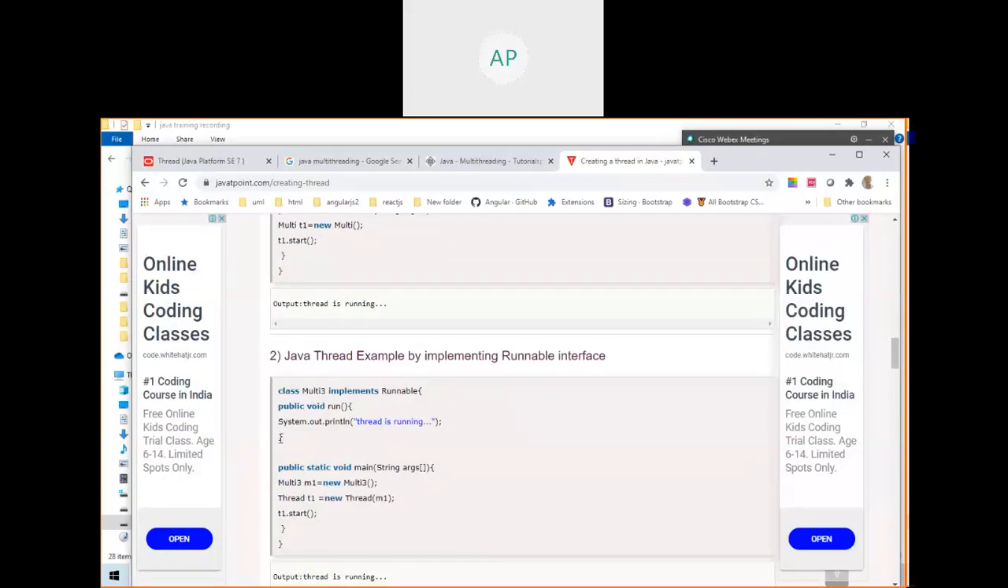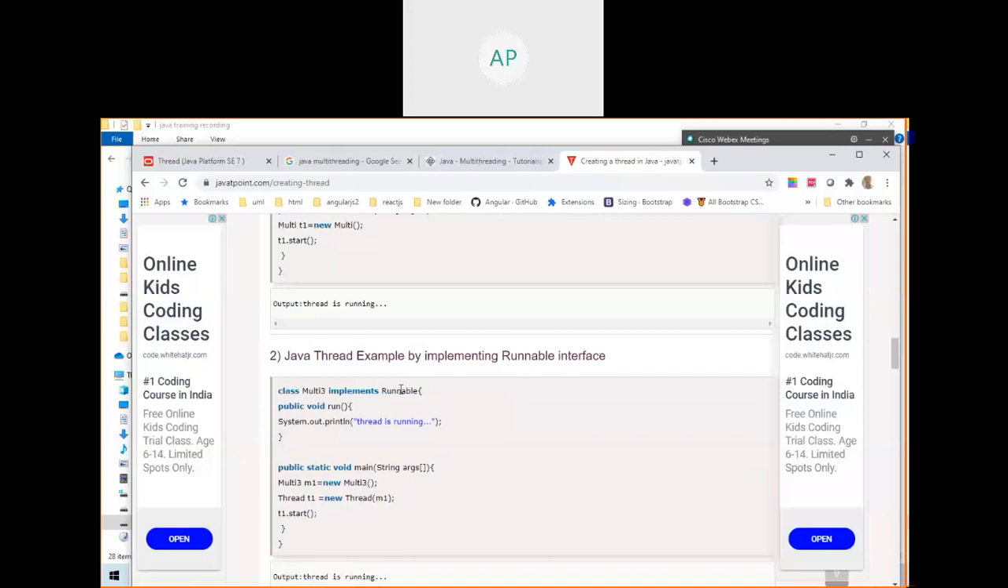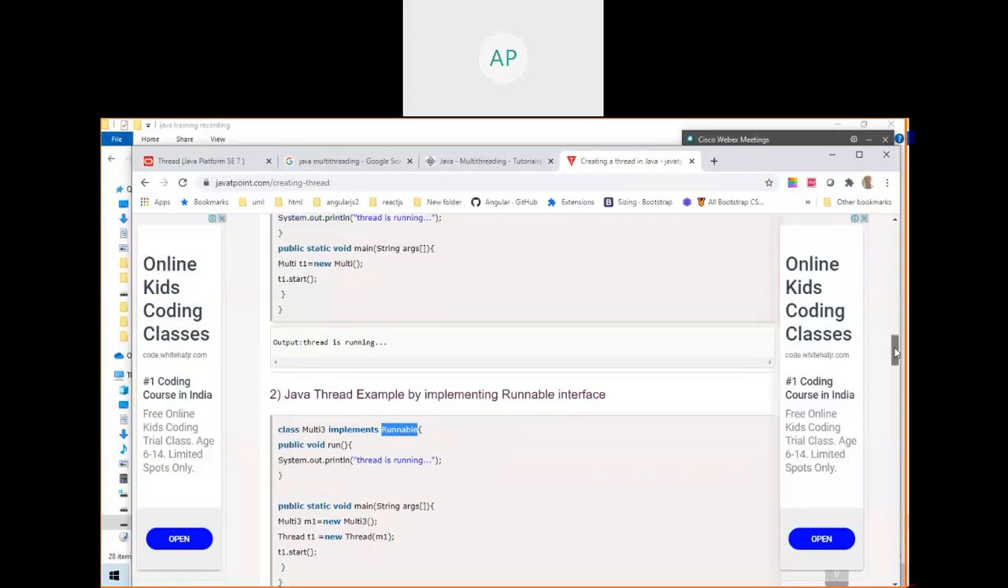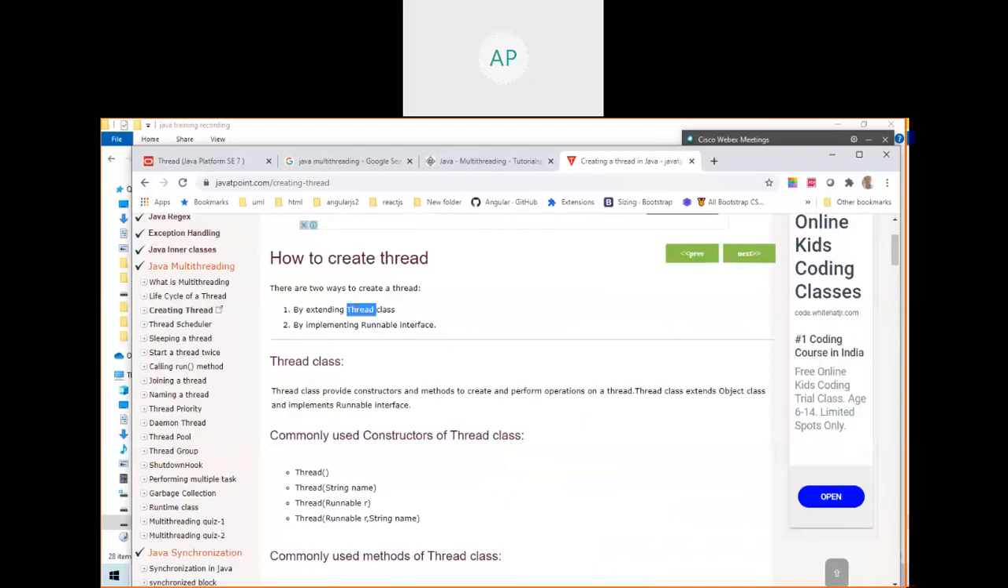This is also a thread class, because it implements the Runnable interface. So you can create a thread by extending the Thread class or by implementing Runnable. There are a number of sites available; you can use any site. So now you know thread.